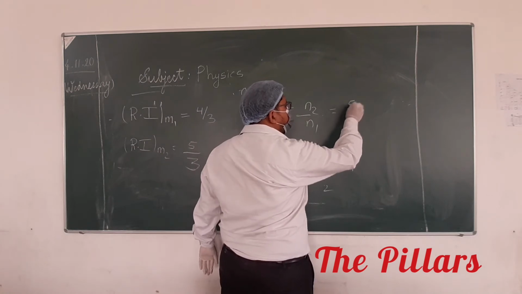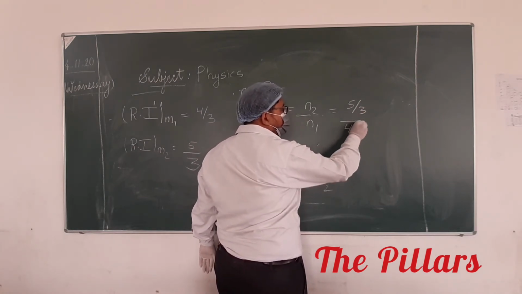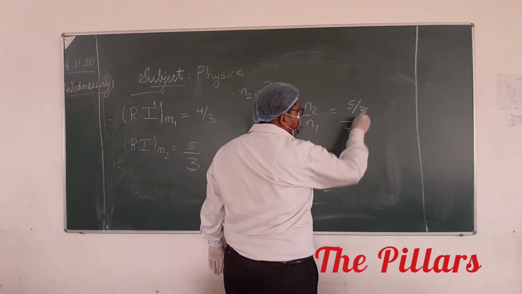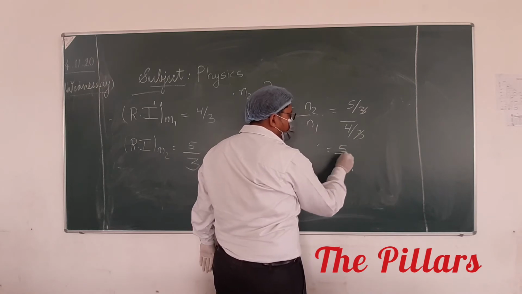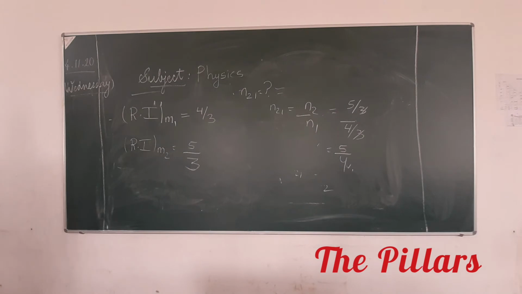N2 is 5 by 3, and this is 4 by 3. It can't be 3 by 4, because it should be greater than 1. So 3 will be cancelled out and it will be 5 by 4. So that is the relative refractive index of medium 2 with respect to 1.